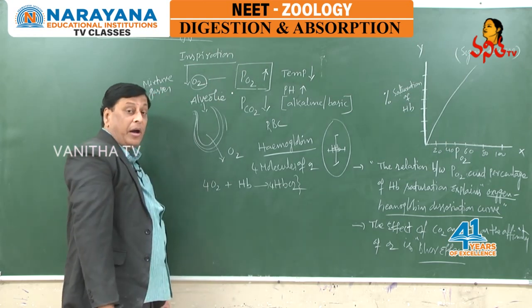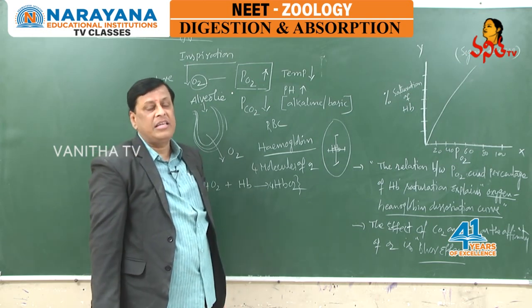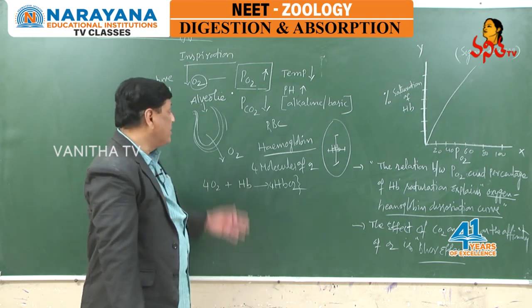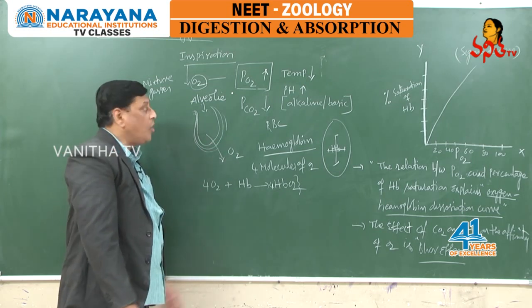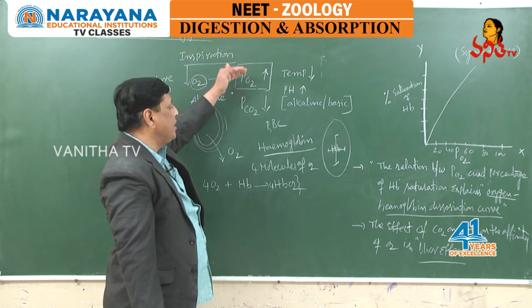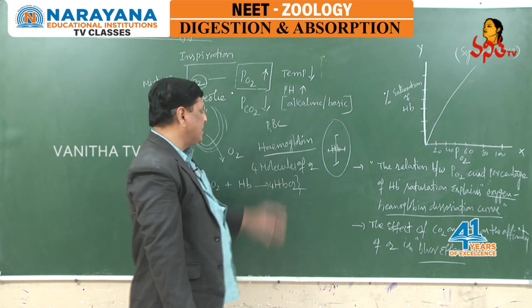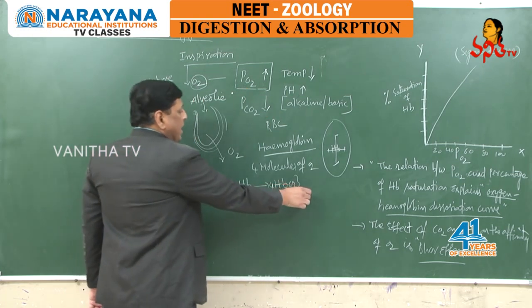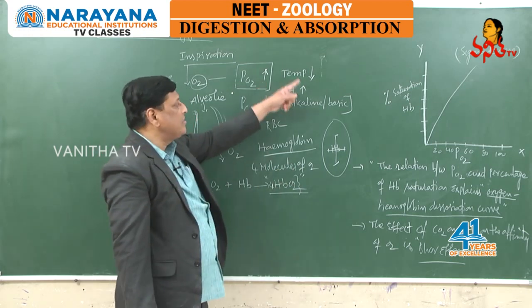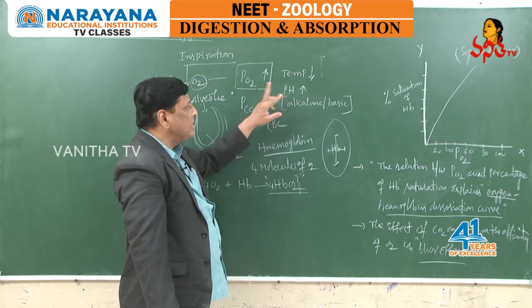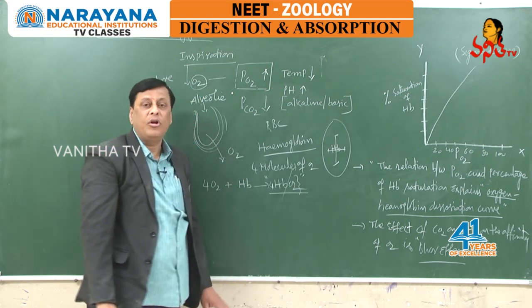Already we have seen the partial pressures at the alveoli. The partial pressure of oxygen is 104, whereas the partial pressure of CO2 is only 40. So as the partial pressure of oxygen is more, it can get diffused into the blood. Because of these factors, a weak, reversible compound can be formed. When these conditions do not exist, if conditions reverse, ultimately you will see the dissociation of oxyhemoglobin.